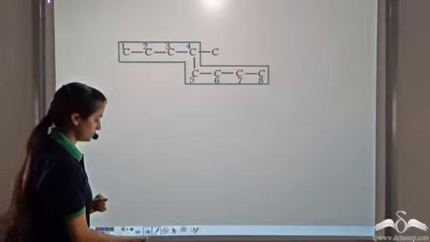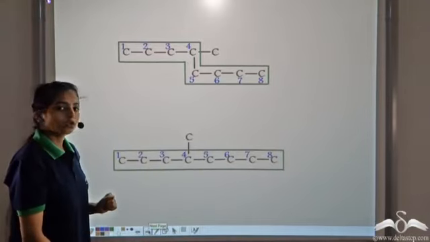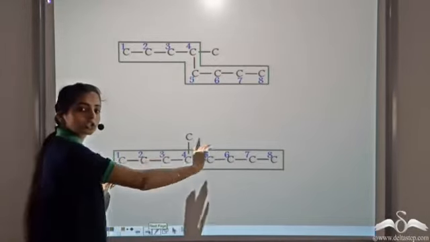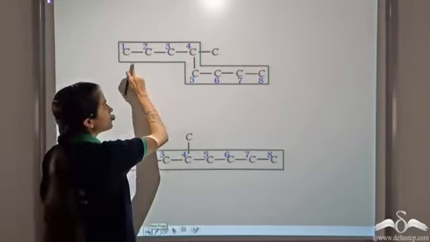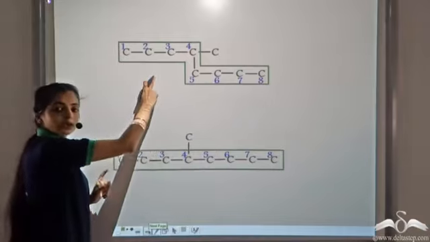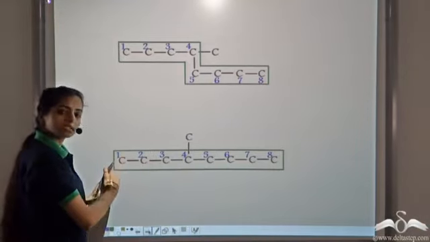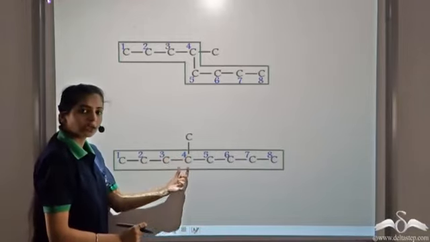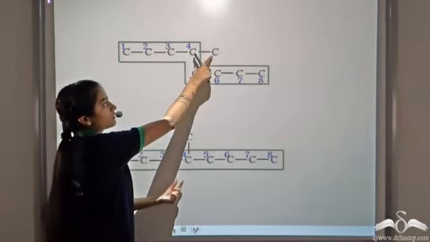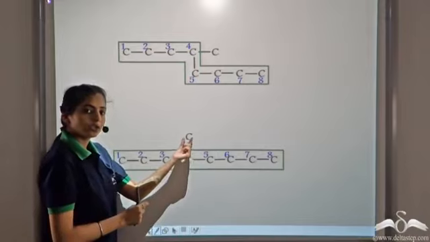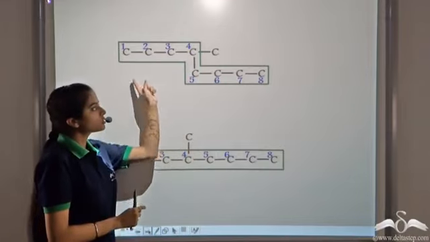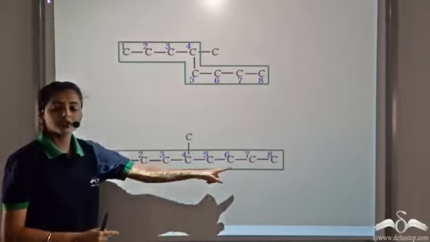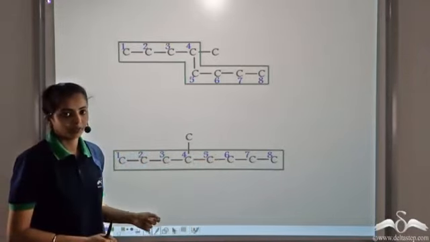Let's expand it. What do you observe? If you take this C upwards and you write the longest chain in one line, you see that this chain, which over here we have in the zigzag manner, this is actually one long chain. And at this position, that is at the 4th position, if you observe here, we have one carbon atom. So this can be written on the top. So this chain that we have selected is actually the longest carbon chain in this organic compound.